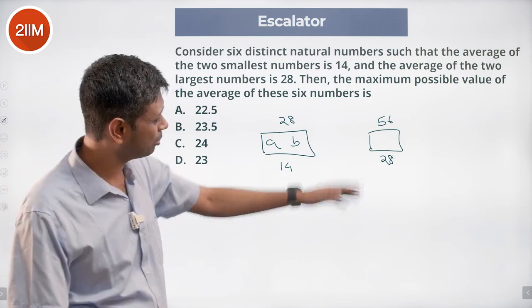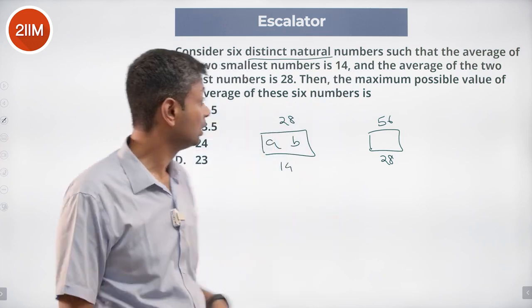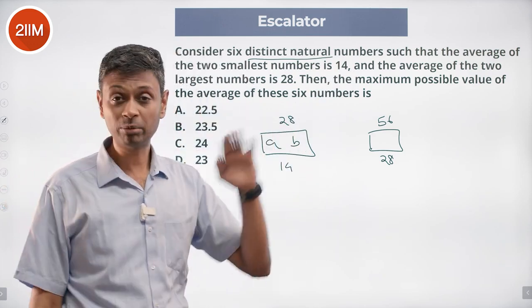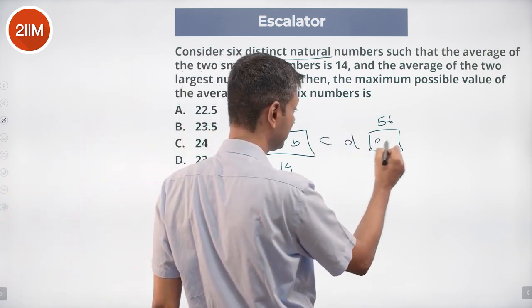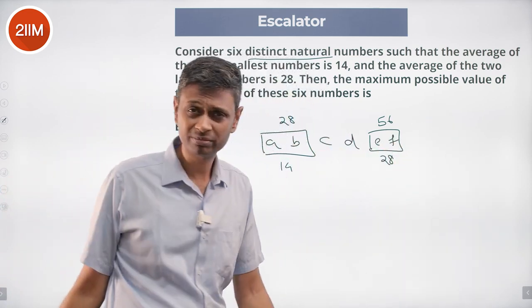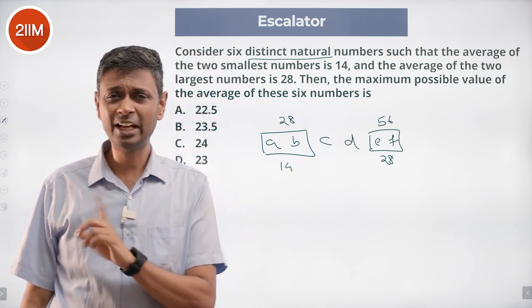Two numbers averaging out to 28. We are told very clearly they are distinct natural numbers. Let's say we have written them in sequence A, B, C, D, E, F, with A less than B less than C less than D less than E less than F. So E and F add up to 56. 28 plus 28 doesn't work.